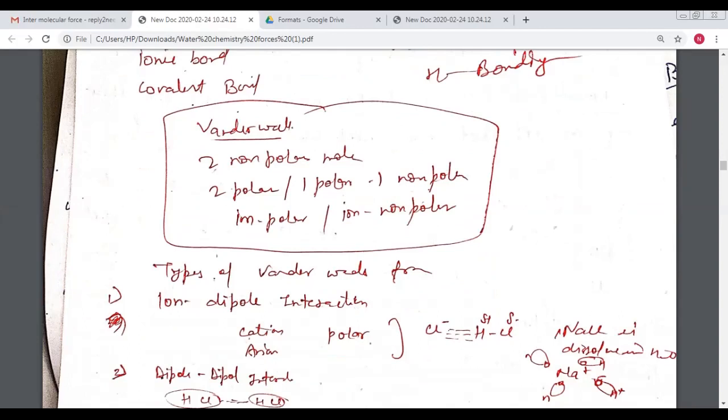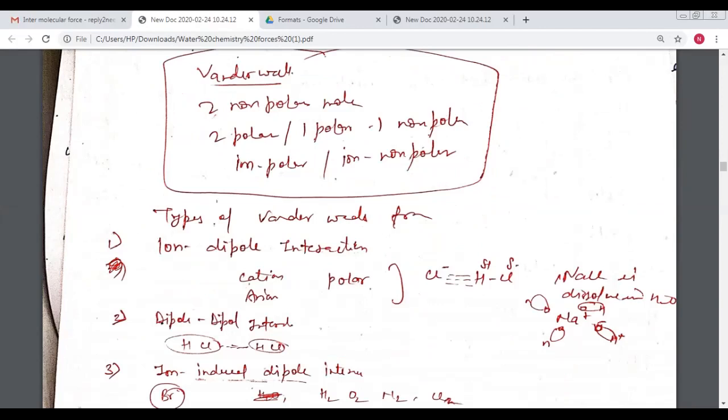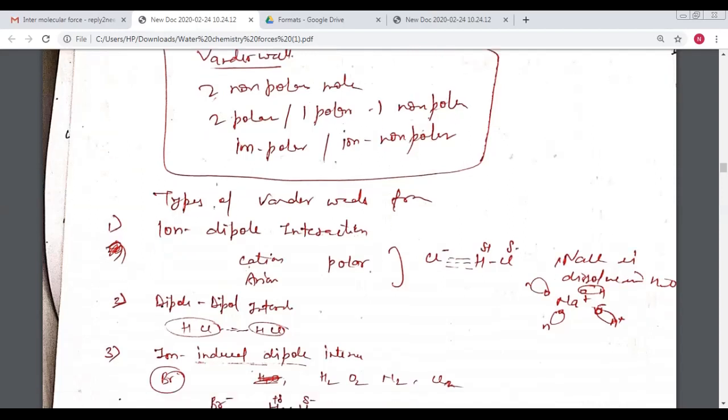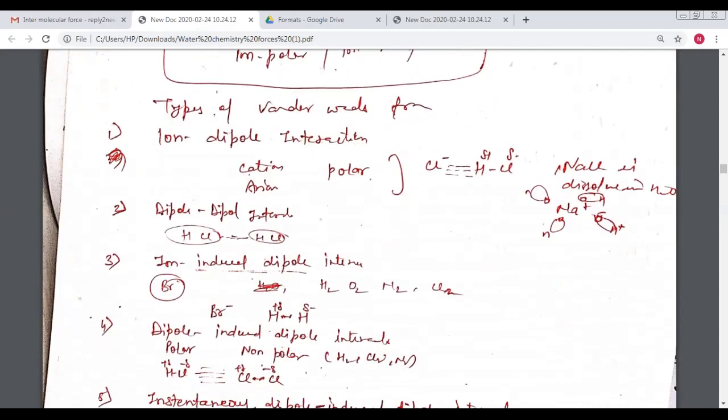Two non-polar molecules have the van der Waals interaction, two polar molecules have the van der Waals interaction, one polar and one non-polar molecule have van der Waals interaction, and ion with polar, ion with non-polar, all these types of molecules have the van der Waals interaction. Today we study that there are five types of interactions, but three are the most important. But now we discuss all five types of van der Waals interactions.